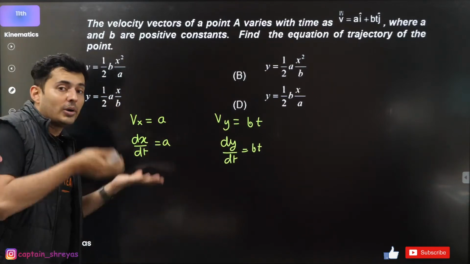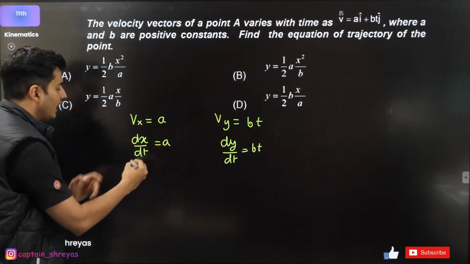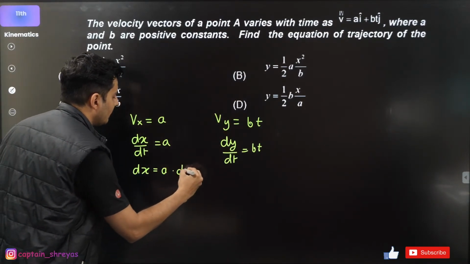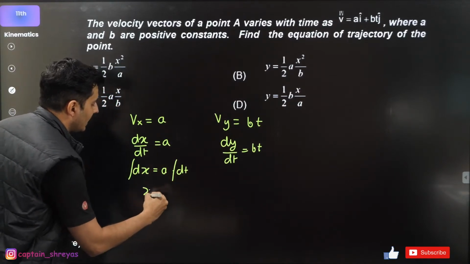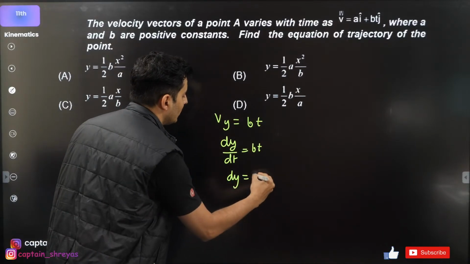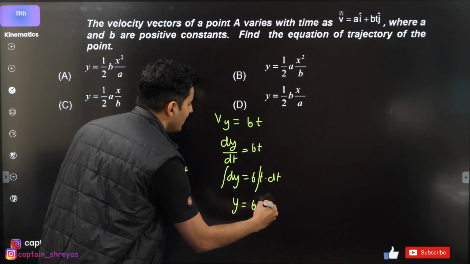But this was just showing you could have done this for some other problem. So what I will do instead, I'll integrate. So here I'll get dx is equal to a dt. Integrating both sides, I'll get x is equal to at. Here, take dt on the other side. So dy is equal to bt into dt. Integrate both sides. So y will be equal to bt square.